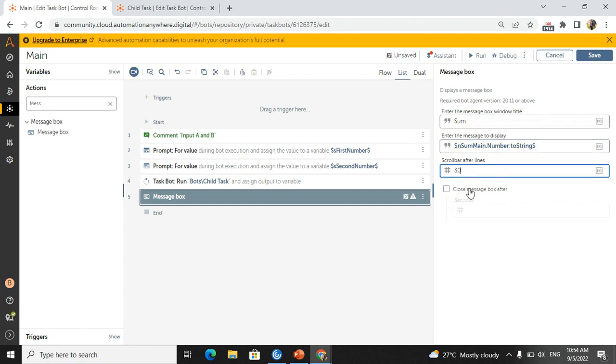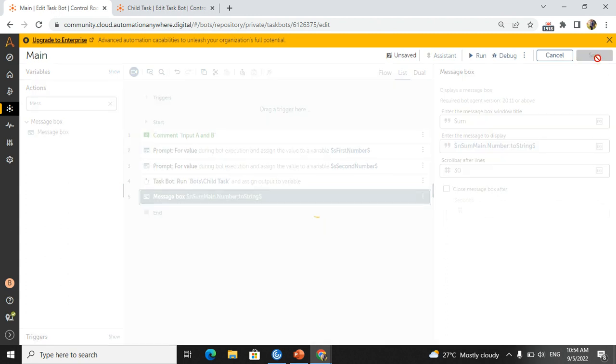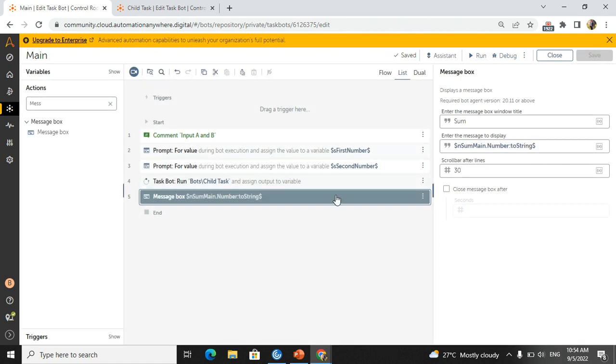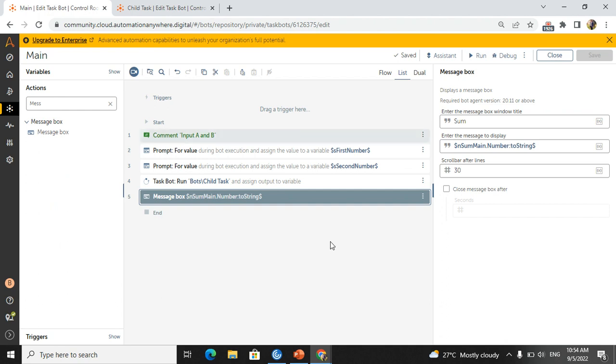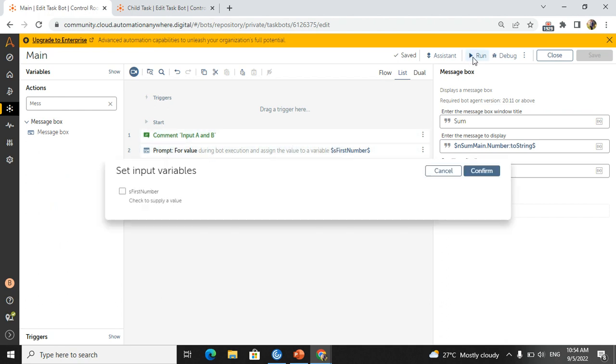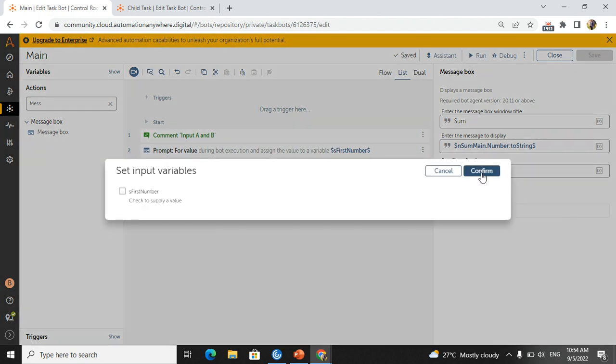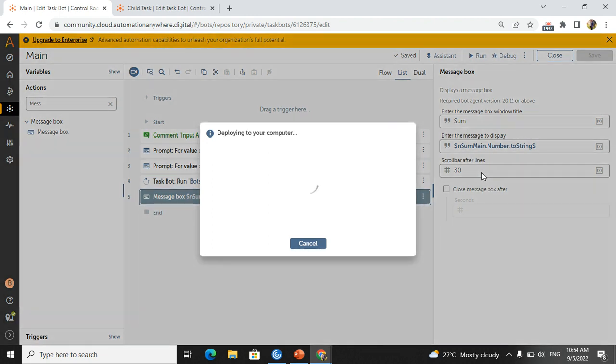This is not required. If you want to close it immediately, then you can use it. I will close it manually because I need to see. So now both our tasks are completed, the child task and the main task. From the main task I will run the bot. We will see how it takes input from the user. It will take a little time to deploy on your computer.